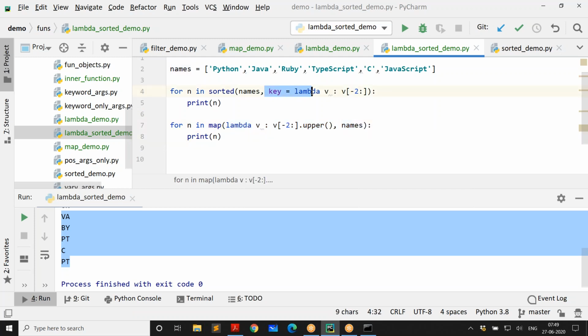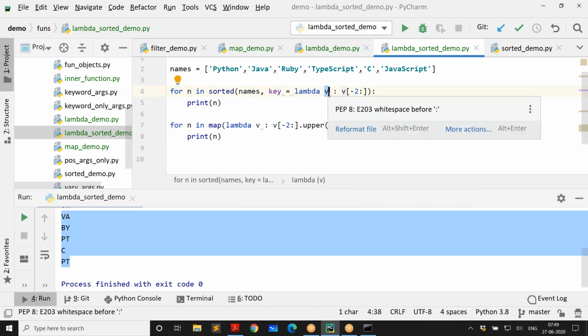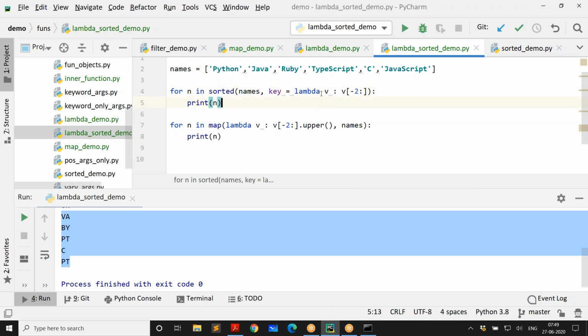In the same manner, key. Key is also taking a value. That means it needs a function that takes a value and returns another value. Whatever you want, you return. Because creating a function for such a trivial thing is sometimes a little lengthy, we prefer to use lambda in such cases. So that is the lambda expression in Python, and it's not difficult but very, very important.